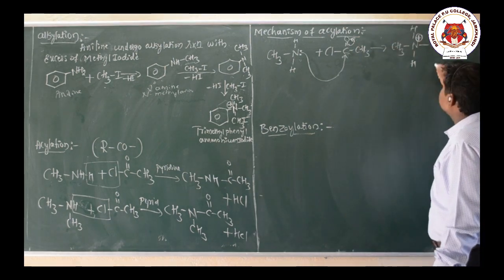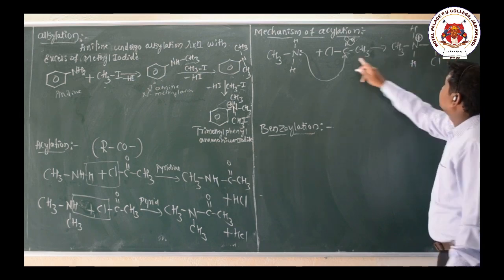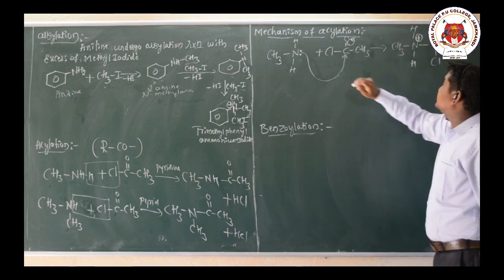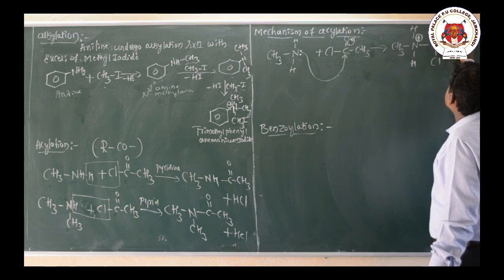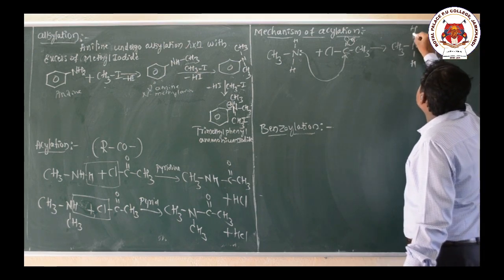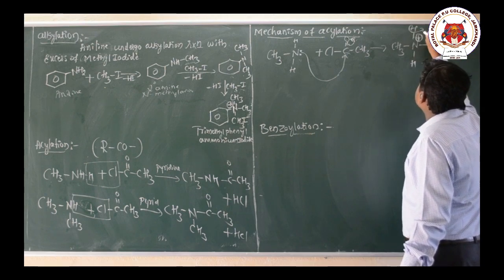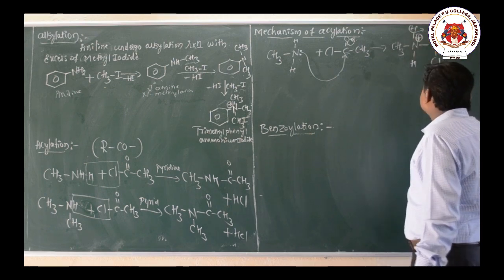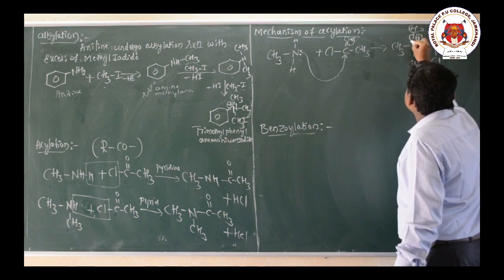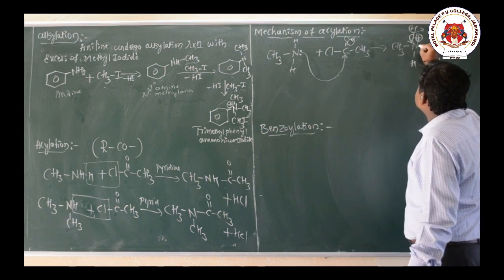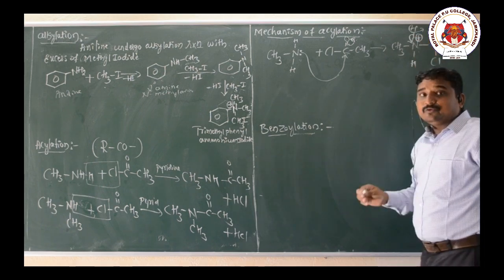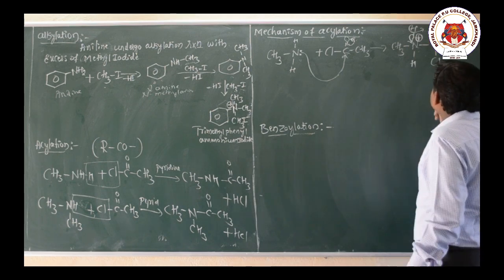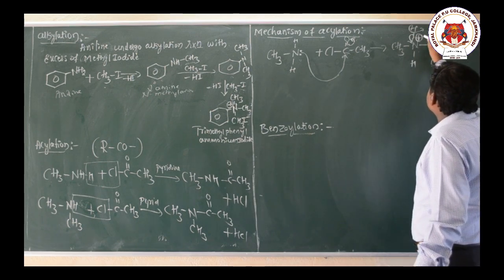Now this carbon has Cl and CH3. The H, an electropositive element, is removed as H plus, and the electrons shift here, so the positive charge on the nitrogen is removed.